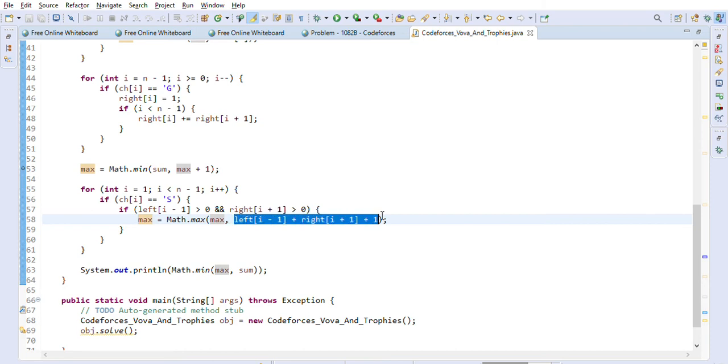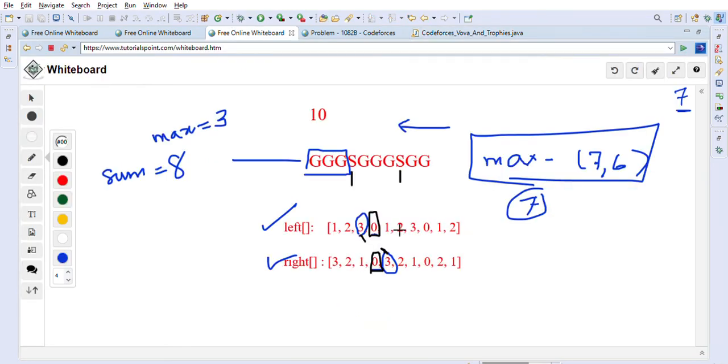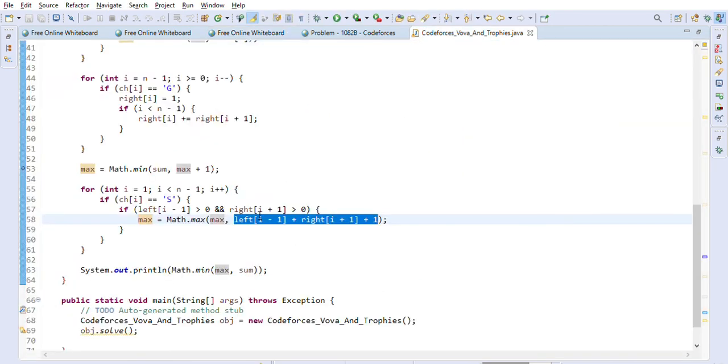This calculation is 3 plus 3 plus 1: this 3, plus these 3 from the right side, plus 1. The 1 is because we are replacing this s with g, so 1 will be added for that. Then we are overriding the max value.